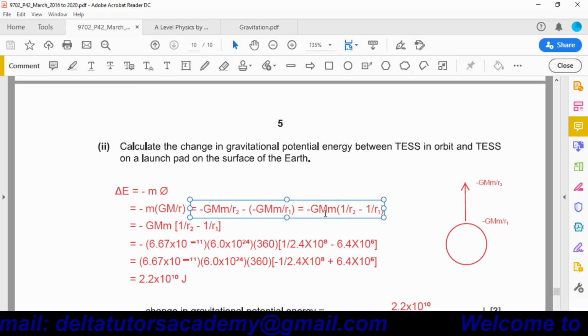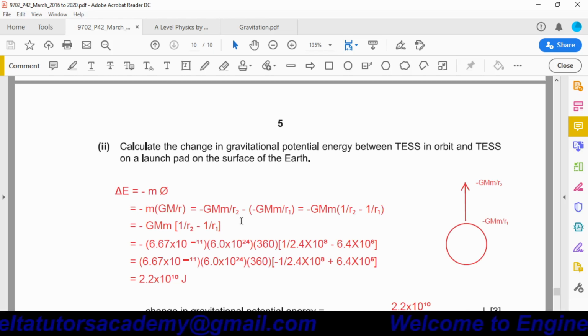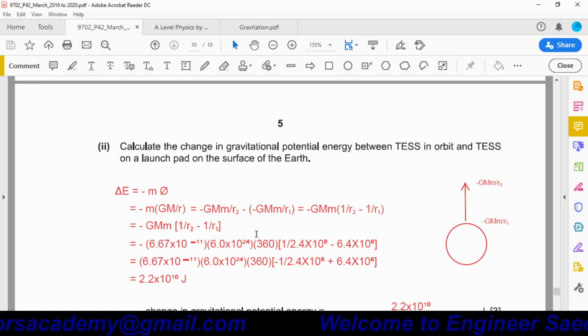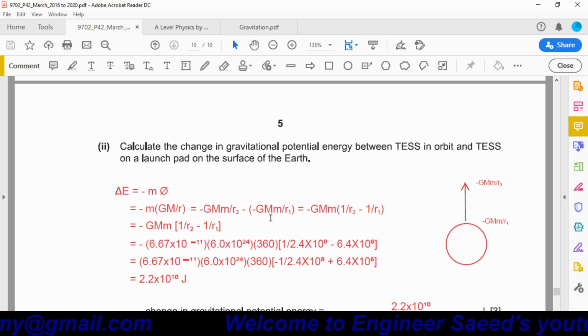So we have to subtract minus GMm over R1 from minus GMm over R2. This minus sign is from the formula. So this minus will be multiplied by minus, and this will become a positive sign. Okay, one thing more, here we can take G, capital M, small m as common.